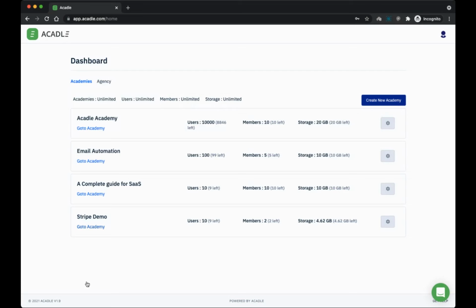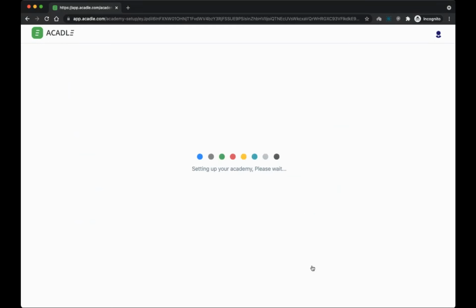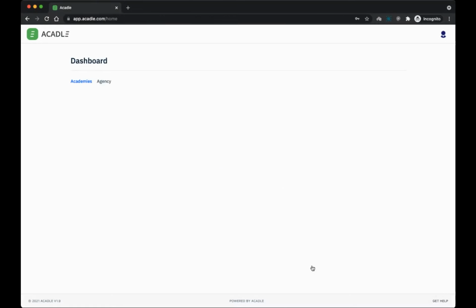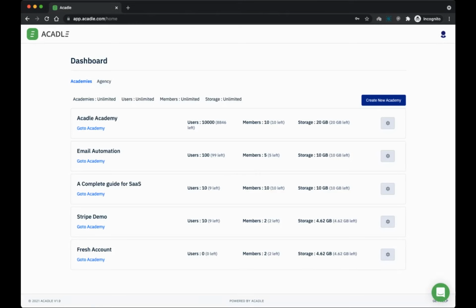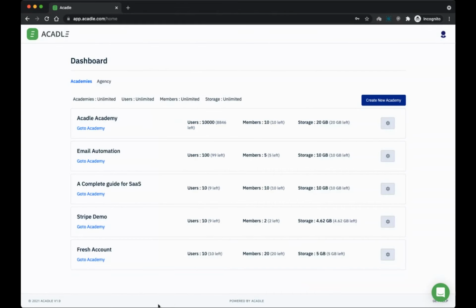So let me start with a demo account here. I'll create one fresh account here. I'm just creating a dummy name for the sake of demo. So I'm just clicking on create. And yeah, you can see there is one account which got created. By default, there are no users. I can allocate maybe 10 users first, and say 5 GB, and say 20 team members. Whatever you want, you can allocate based on what you need.